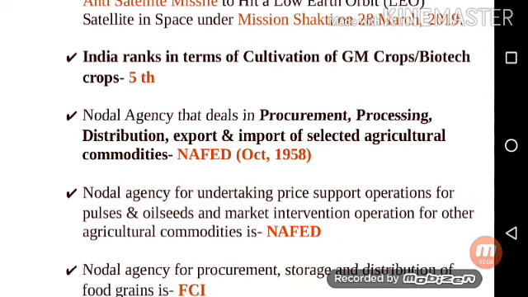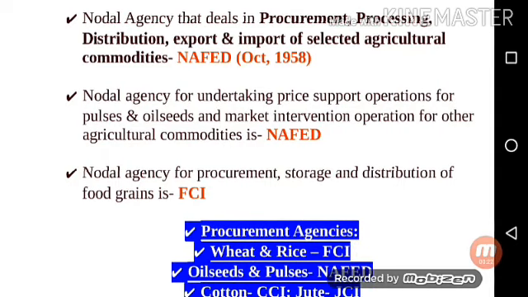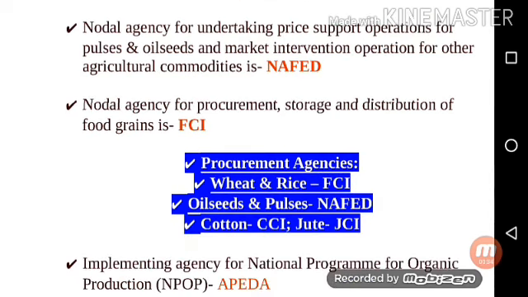Next point is the nodal agency that deals in procurement, processing, distribution, export and import of selected agricultural commodities is NAFED, which was launched in October 1958. Next, the nodal agency for undertaking price support operations for pulses and oilseeds and market intervention operations for other agricultural commodities is NAFED.